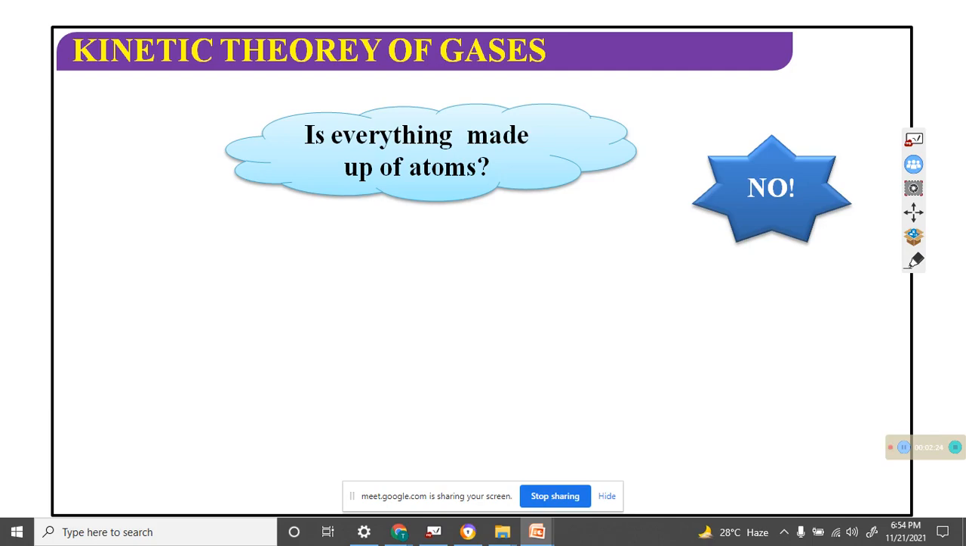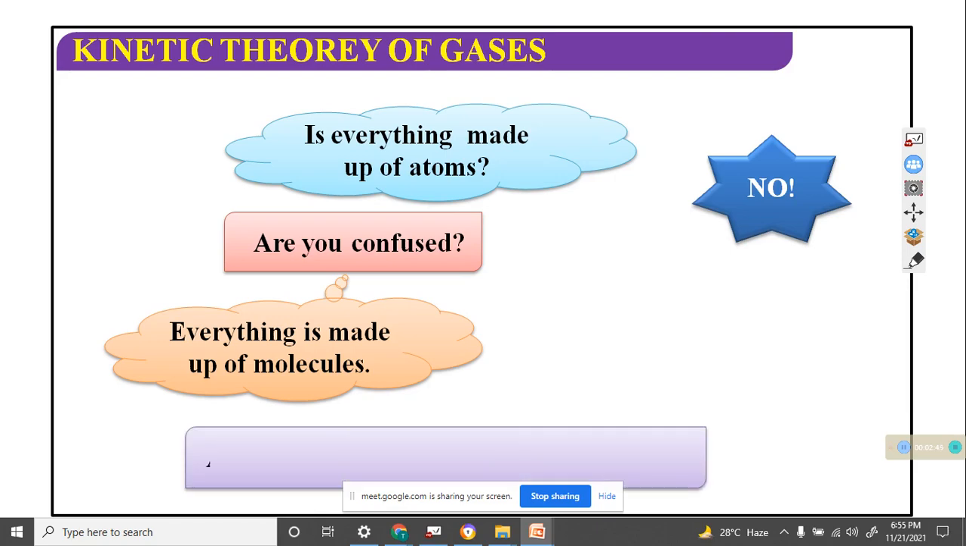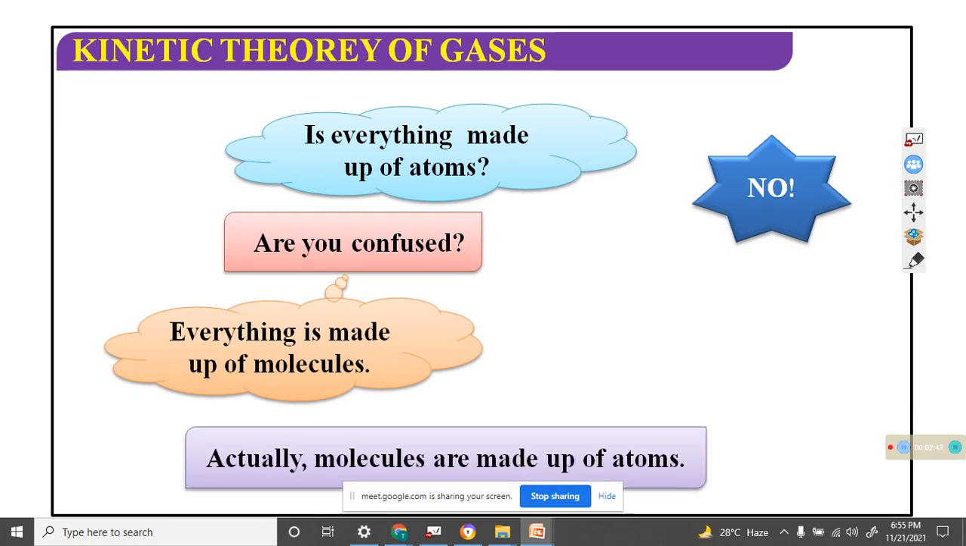Is everything made of atoms? No. Everything is made of molecules. This is a very important question. Confusion: actually, a molecule is made of atoms. Molecules are made of atoms.